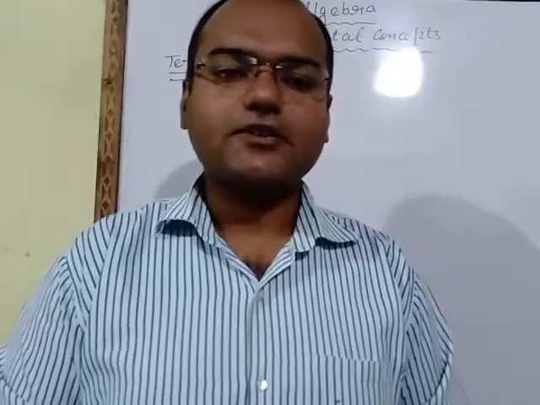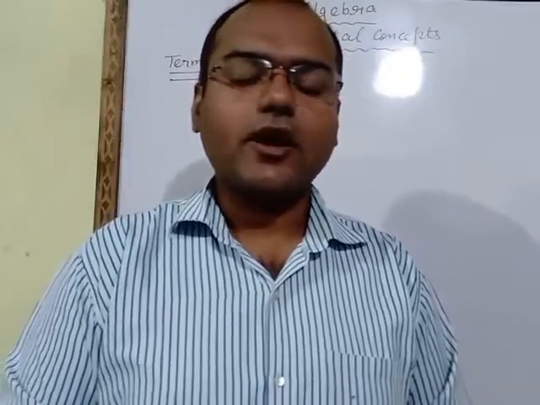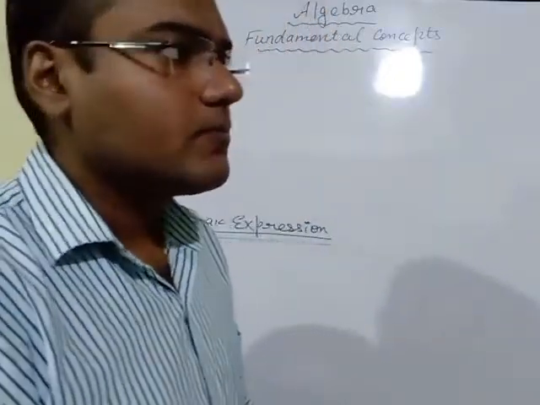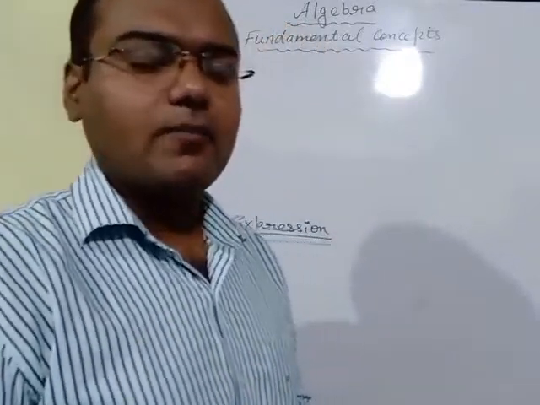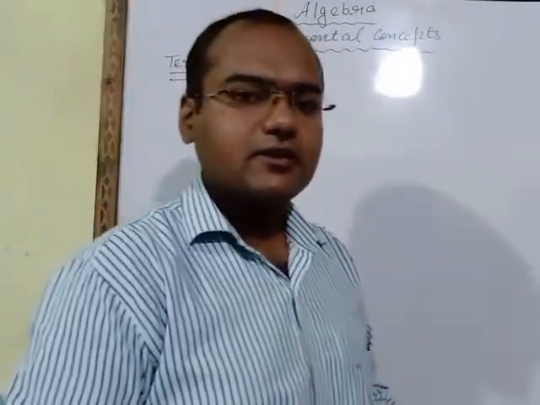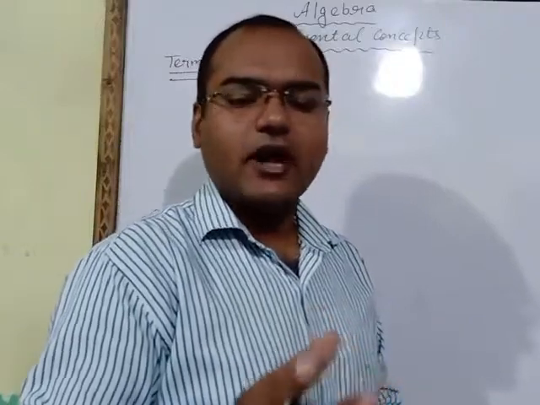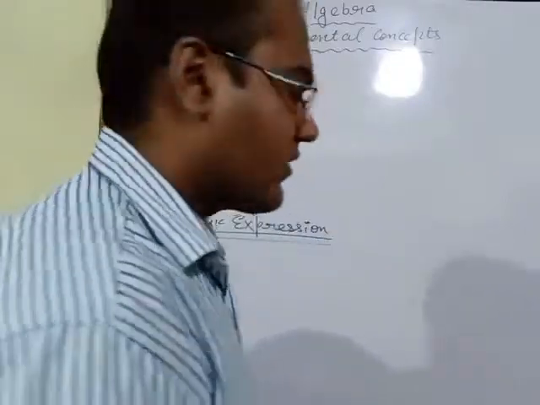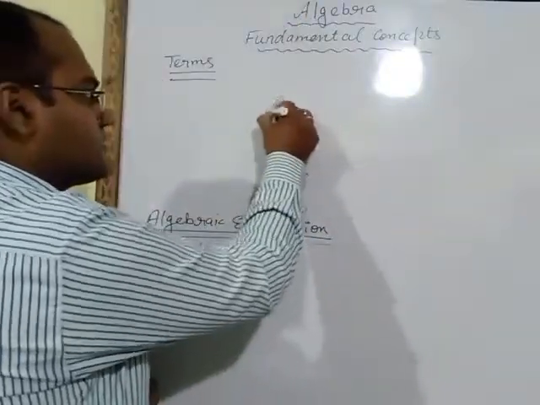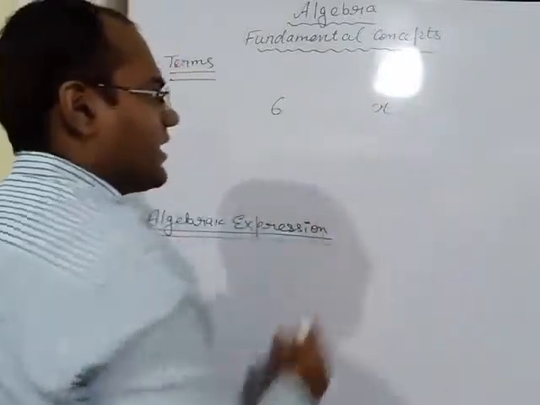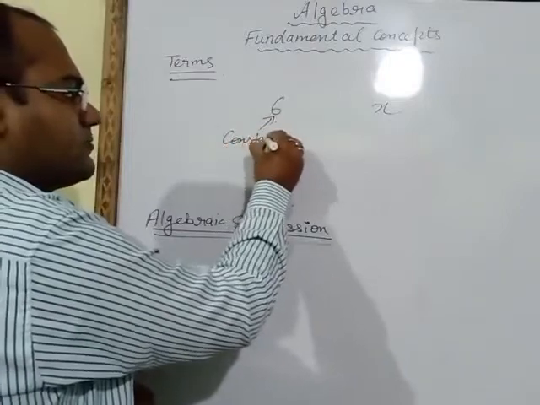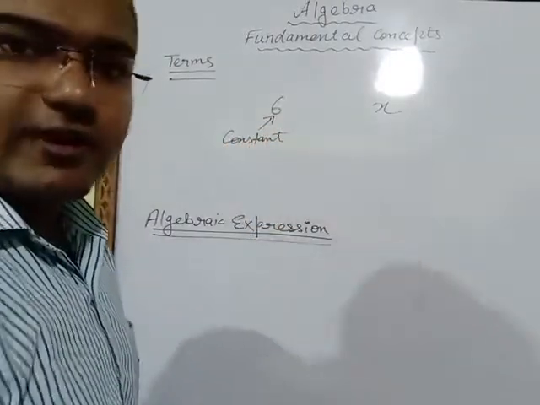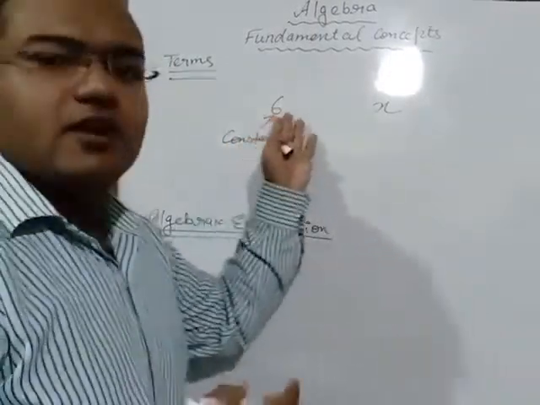Now the next point is terms. What are terms? Literals and variables can be connected with the help of multiplication or division signs, and then such numbers are known as terms. Let's take one example: 6 and x. 6 is the constant, because this is the known value.